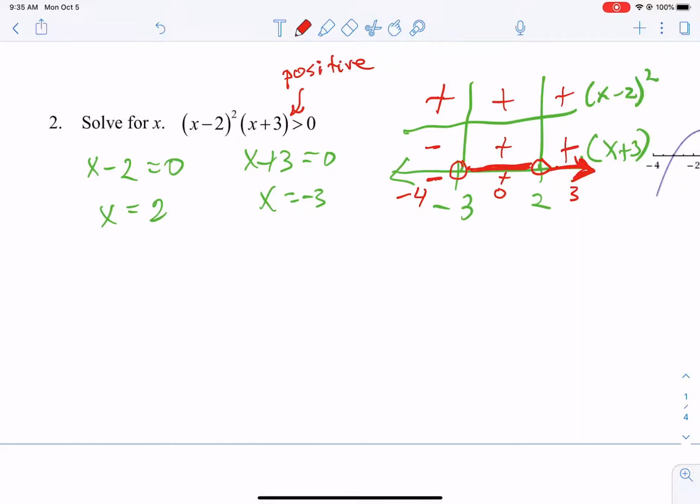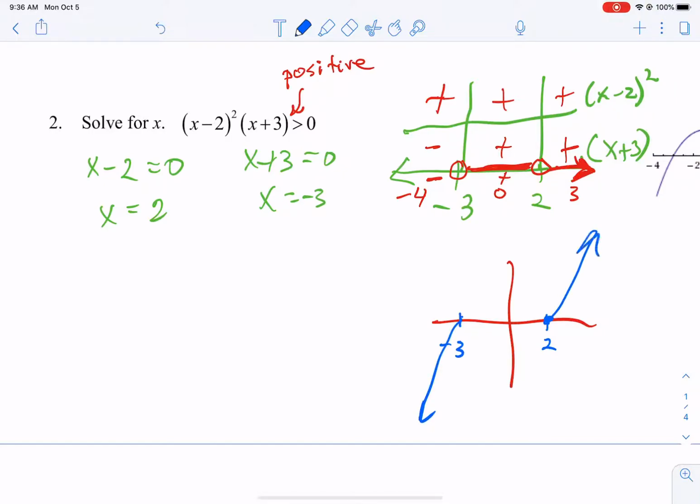Now let's think about what we know about the graphs of these. Remember what we learned about polynomials. This has a bounce at 2. This has a slice through at -3. Since it's a cube, it's going to act like a cubic: this side's going to go down, this side's going to go up. It's going to go up, bounce, and then keep going.